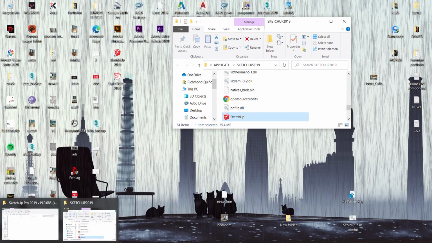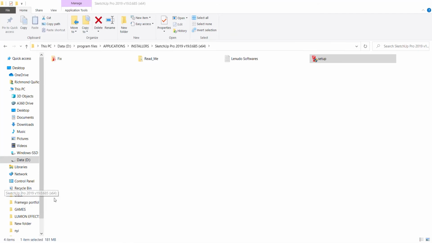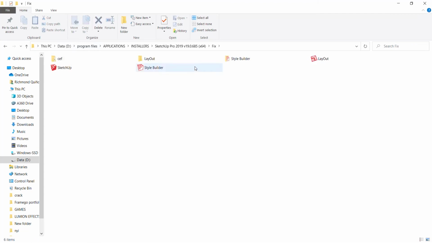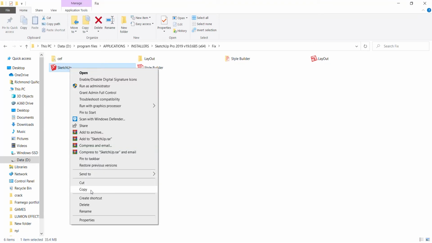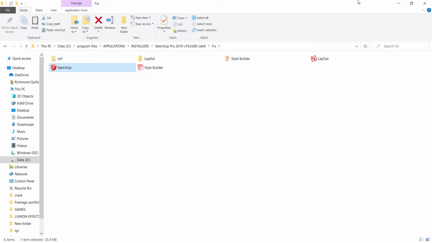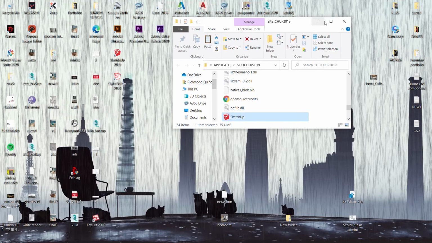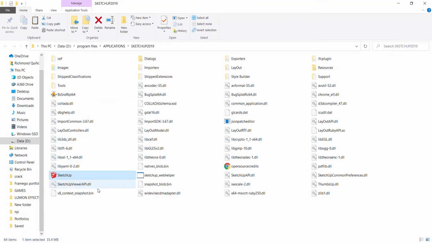dinownload natin from Arqui. Makikita natin dito is yung crack or yung crack folder. Pasok tayo dyan. Double click. As makikita nyo dito is yung mga icons. Itong mga icons na to is yung crack na gagamitin natin. So, yung SketchUp icon is i-right click natin or i-copy natin. Just right click, copy natin dun sa may file location ng SketchUp natin. Here. Just paste it here.